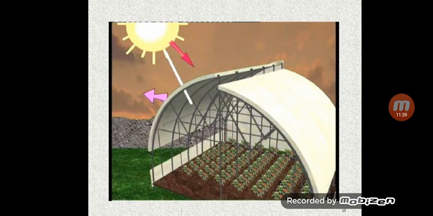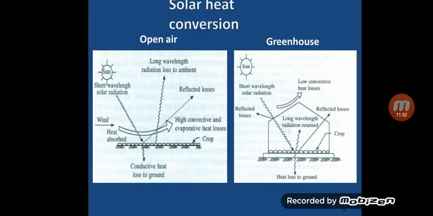So this is the phenomenon of greenhouse. You can see the sun rays are not directly entering the greenhouse. When the crop is cultivated in an open field, the sun rays directly intrude into the soil, so there is a direct attack on the soil.